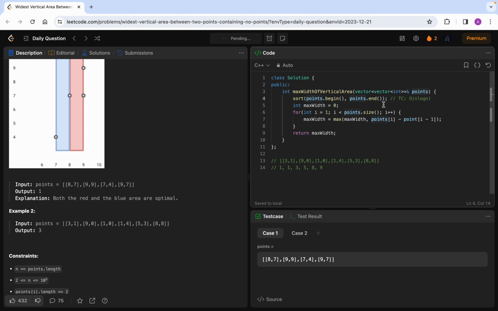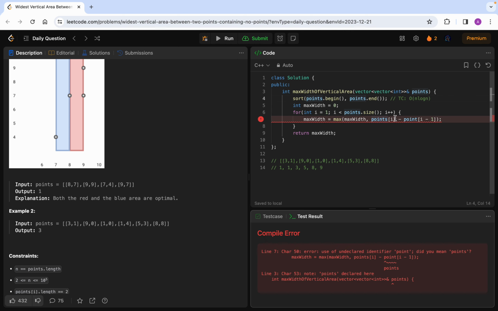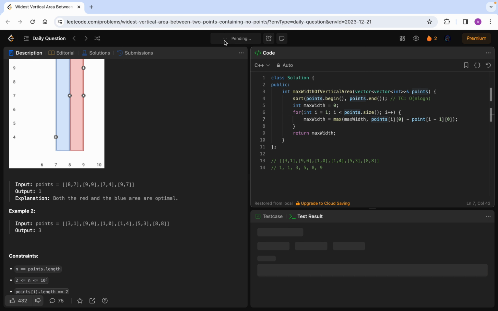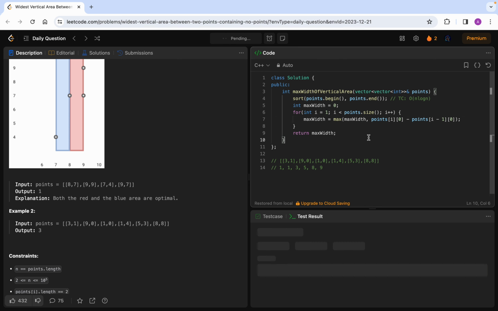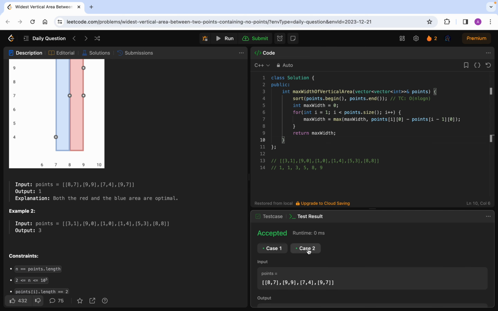If I have not made any silly mistake, yes, I have made a silly mistake. This is a 2D array, so I have to do it like this: points at i minus 1, then this. Yeah, now it will run fine. Okay, let's say, oh my bad, it is points. Yeah, everyone learns from their mistakes, and this is running good. Yes. So I hope you understood the concept of this question, right?